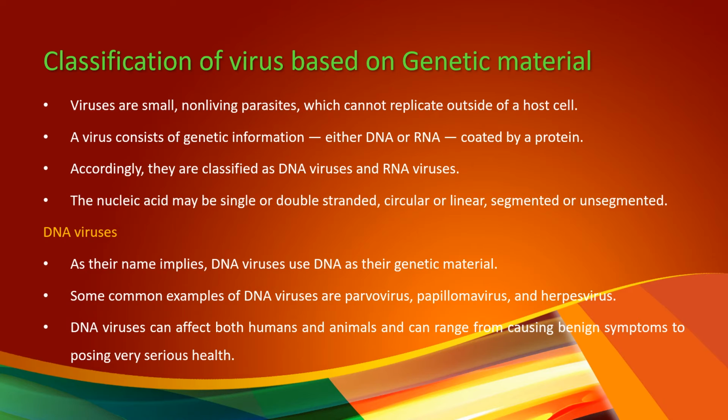The nucleic acid may also be single or double stranded, and the forms of the nucleic acid may be circular or linear, segmented or unsegmented. Based on all these properties, the viruses are classified.